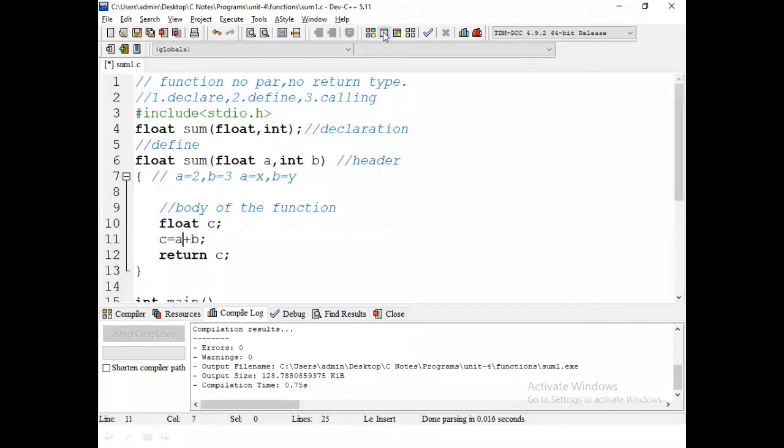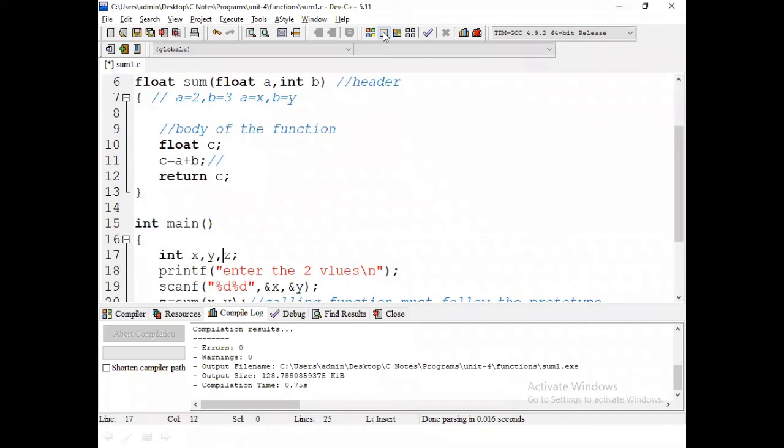Next, here A is the float type, B is the int type. Then here implicit type conversion is going on. So that's why float of A plus integer B, total it gives the float of C. Then return is float.